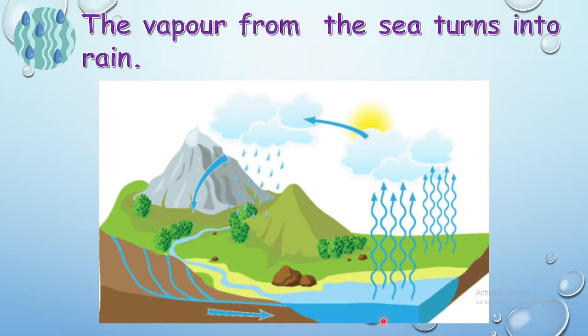Okay, and the most important part of it is the sun. So the sun will hit the water in the sea, it will evaporate, turn into clouds, right? And then when there's more and more evaporation, there will be more water vapor in the clouds. The water vapor will stick to each other and form water droplets.